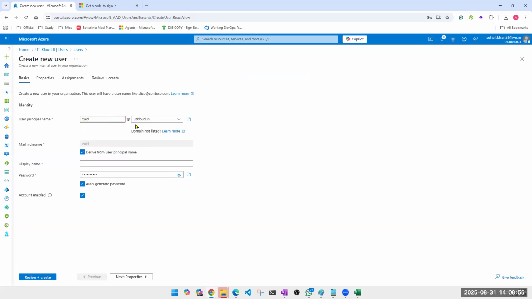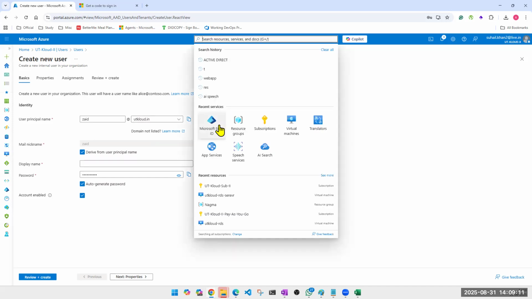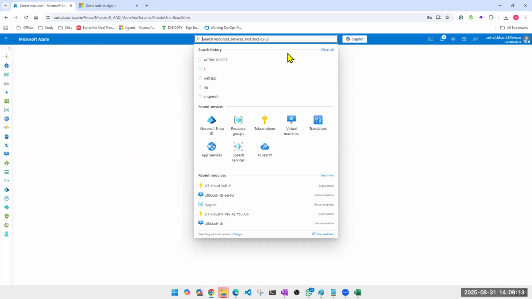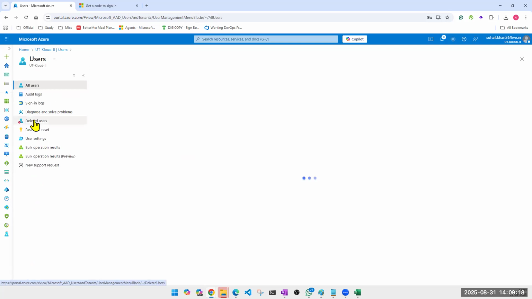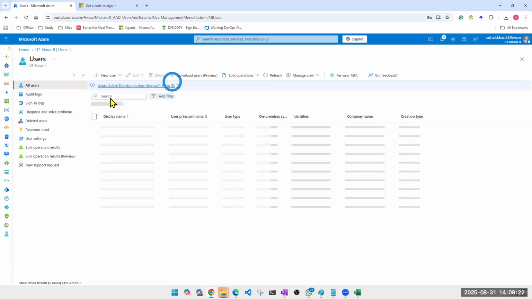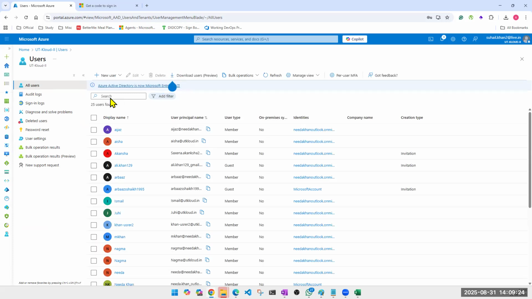By default, your user will have the username at your domain. If you have multiple domains, you will see them. If you have only one domain, there will be only one. So there is no way you will be able to create it unless you're inviting them. If you're inviting them, that was the purpose. You're doing it purposefully. Those are invited users. But for your in-house users, who are called members, it's impossible to make that mistake.